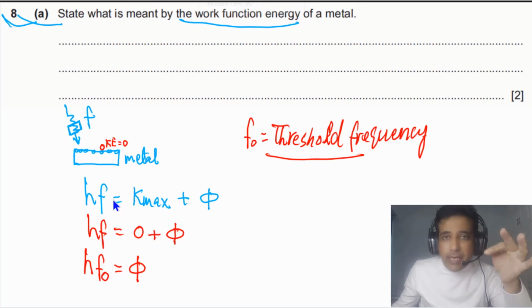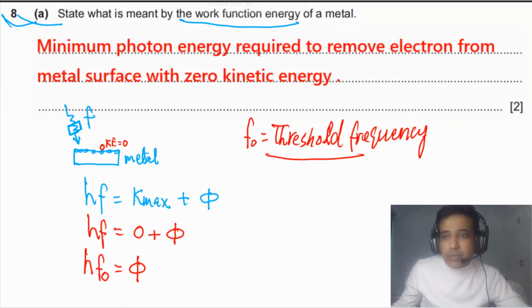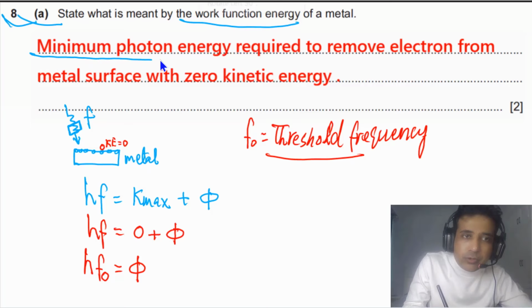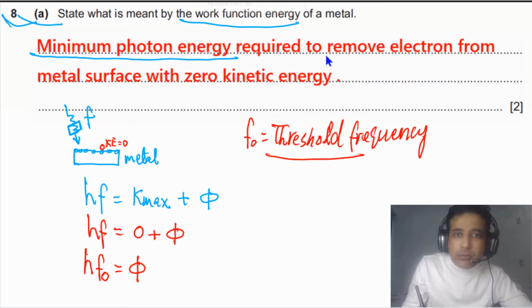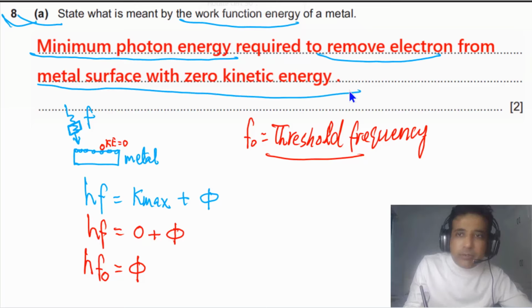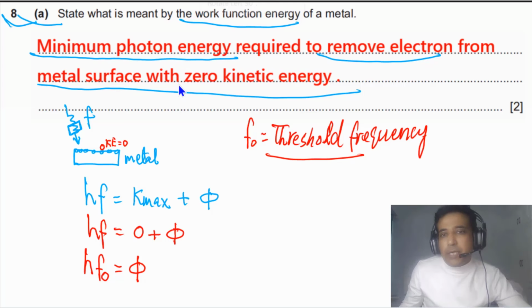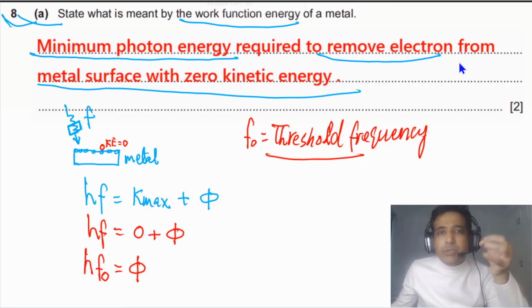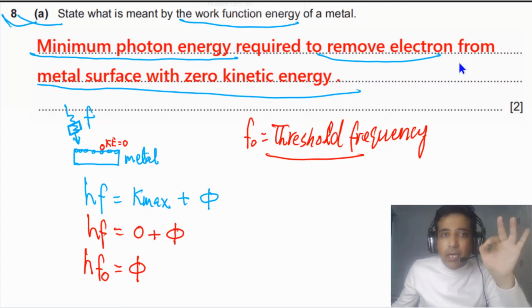So this is how you can write your answer. In the answer, you have to mention "minimum", which is very important: minimum photon energy required to remove an electron from the metal surface with 0 kinetic energy. This question has 2 marks. If you have written the first part, minimum photon energy required to remove an electron from the metal surface, you will get 1. And if you have mentioned 0 kinetic energy, you will get the second mark. This is a typical question. So you need to understand how to write down work function energy, and how to state threshold frequency.